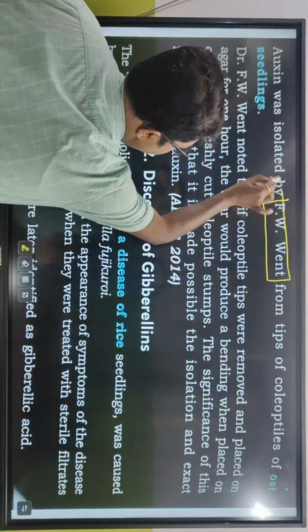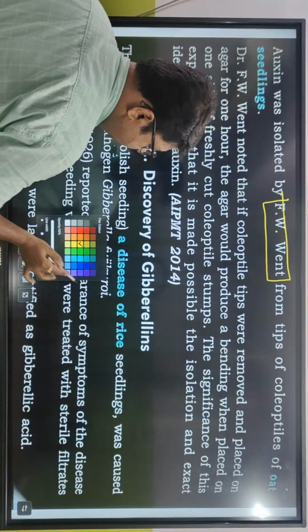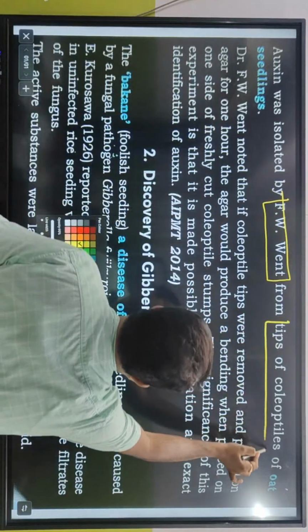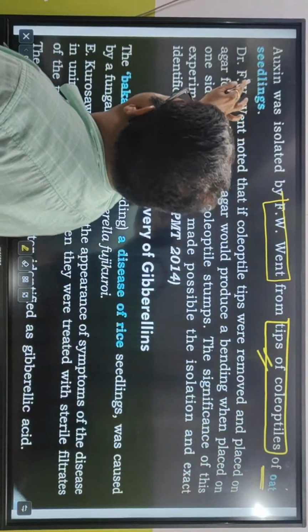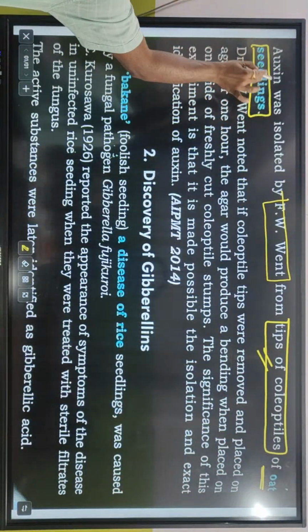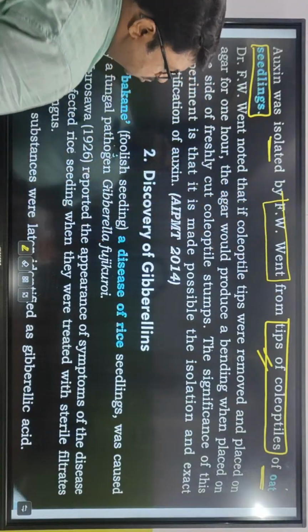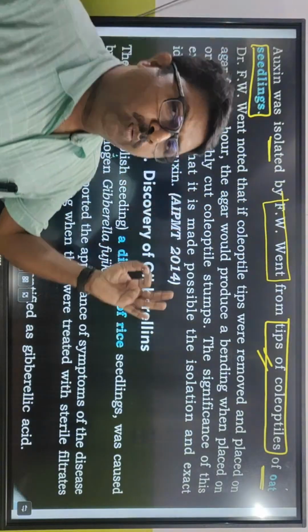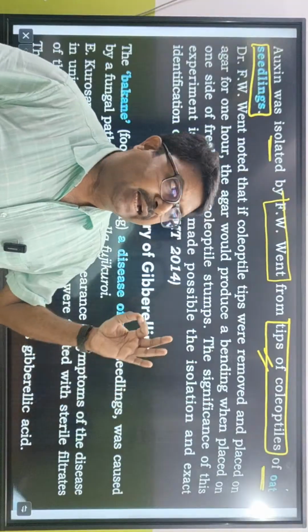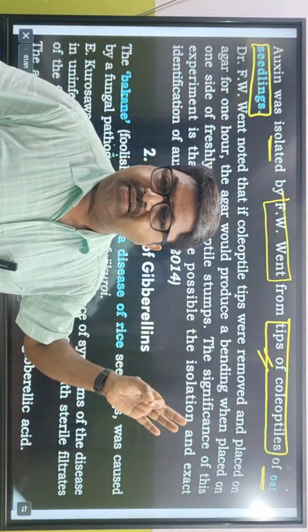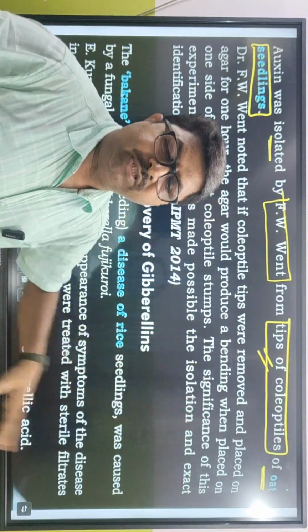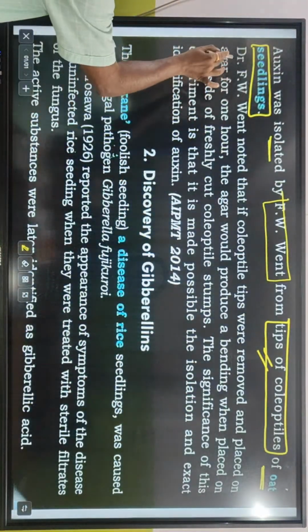Auxin was isolated by F.W. Went from tips of coleoptiles. Tip of coleoptiles of which plant? Oat seedlings. Who isolated auxin from oat seedlings? F.W. Went. Again I repeat, F.W. Went, the scientist, isolated auxin from the tip of the coleoptile of oat seedlings.